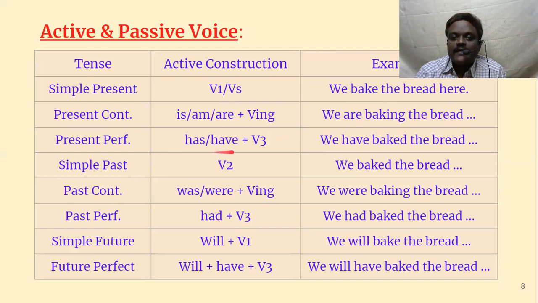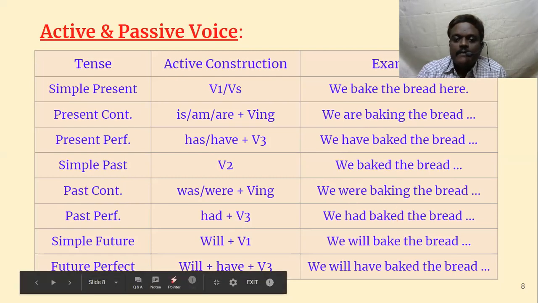Then present perfect tense. Here we have to use has or have depending upon the subject. We is plural, so we have taken have. If it is he, then we have to use he has. We have baked the bread. In the same way, simple past tense. Simple past tense is V2. Here we use V1 or Vs, but here we use V2. We baked the bread. The past continuous tense has almost the same rule, but here instead of is, am, are, we use was or were. We is plural, so we were. If it is he, we say he was baking the bread. Here it is plural, so we were baking the bread.